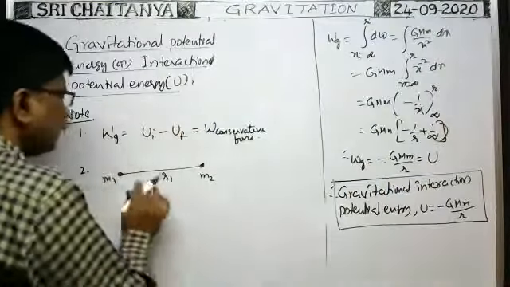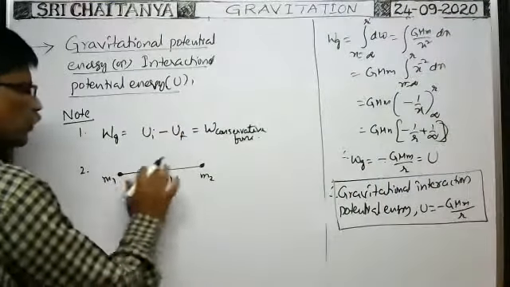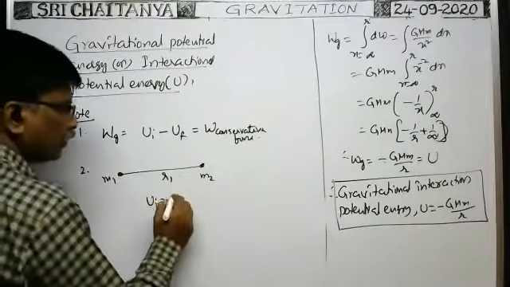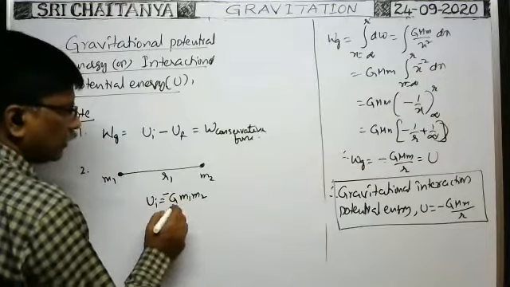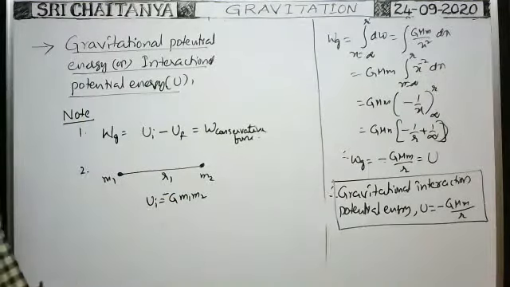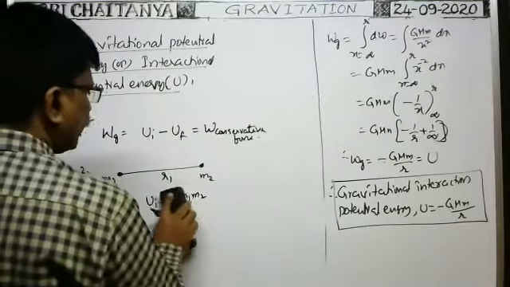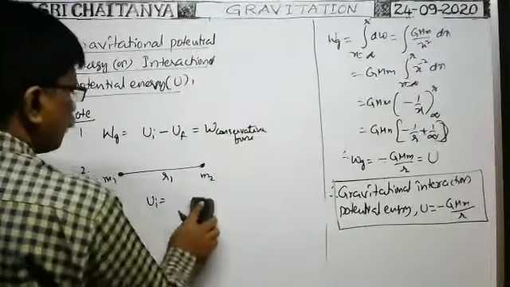Similarly, what is the initial gravitational potential energy between these two particles? Of course, minus G m1 m2 by r1. That is the initial gravitational potential energy of the system of two particles.